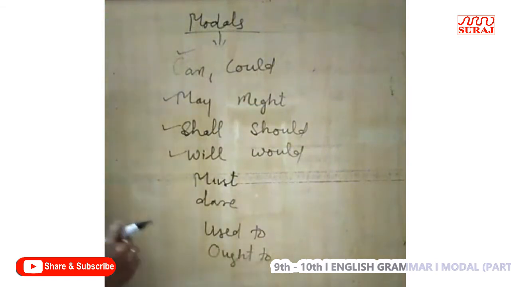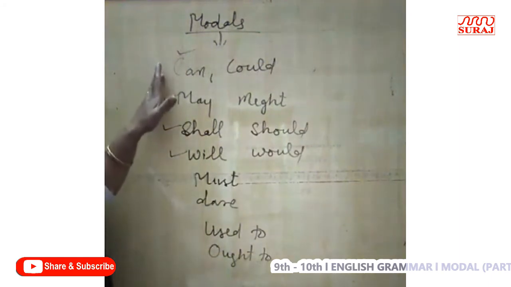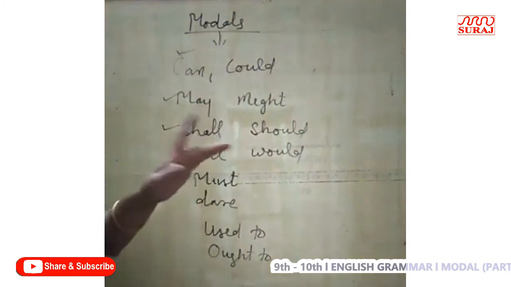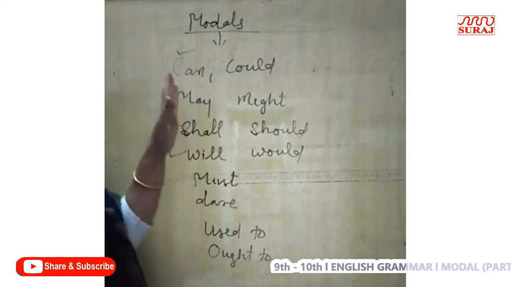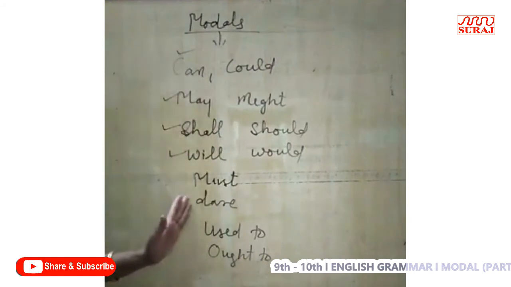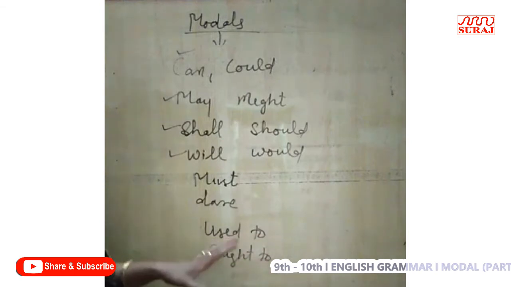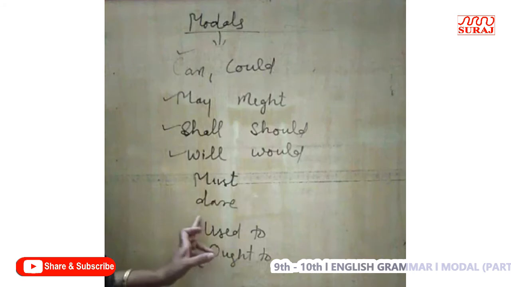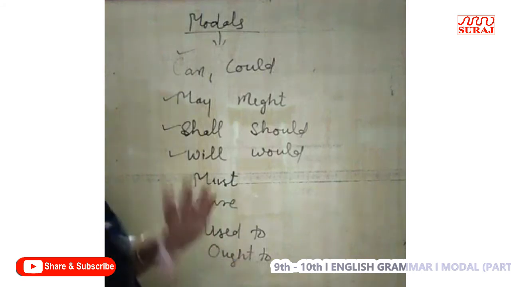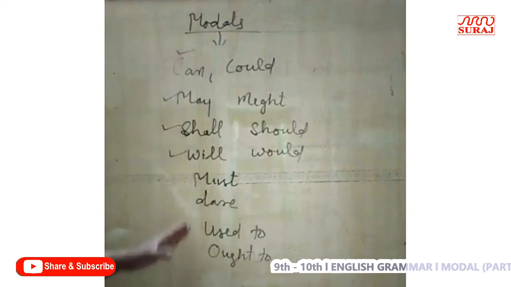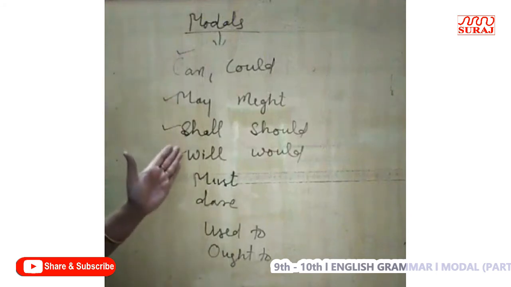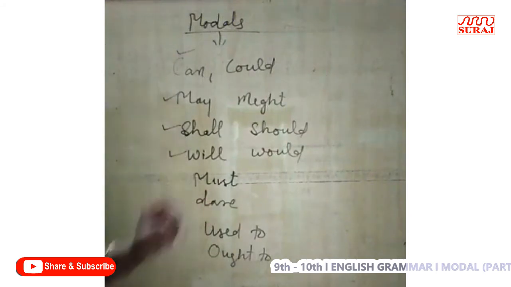Listen students, these are the modals which will take v1. But here I have written used to and ought to. After that I have used to, because they already take to after them. After that we will also use v1, the first form of verb, as they are modals which take a bare infinitive.